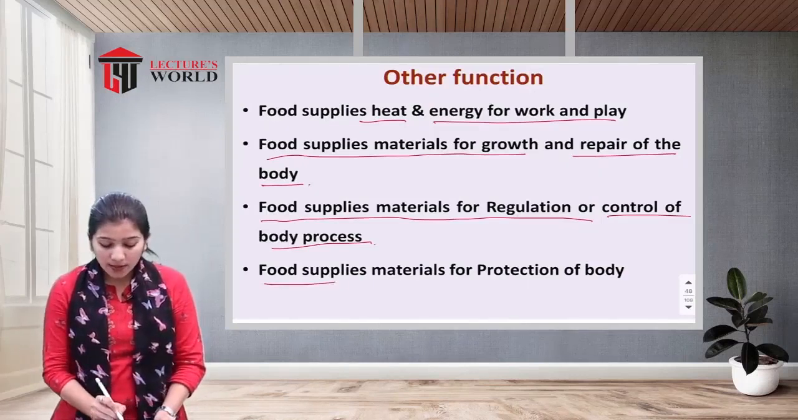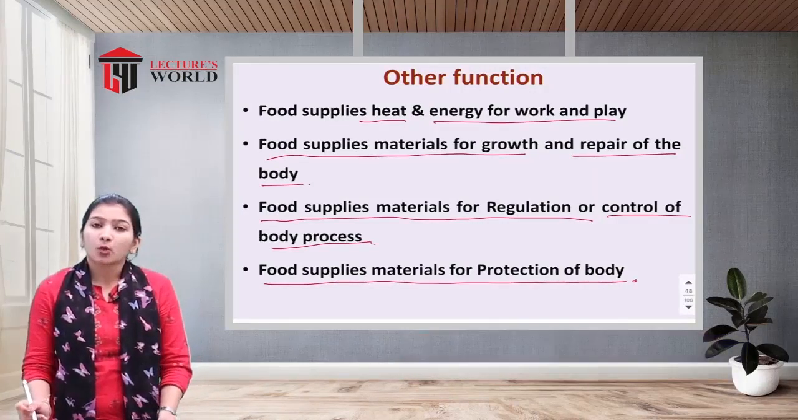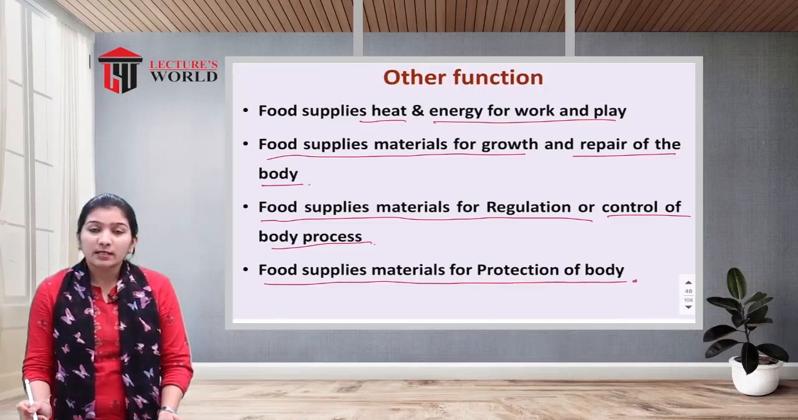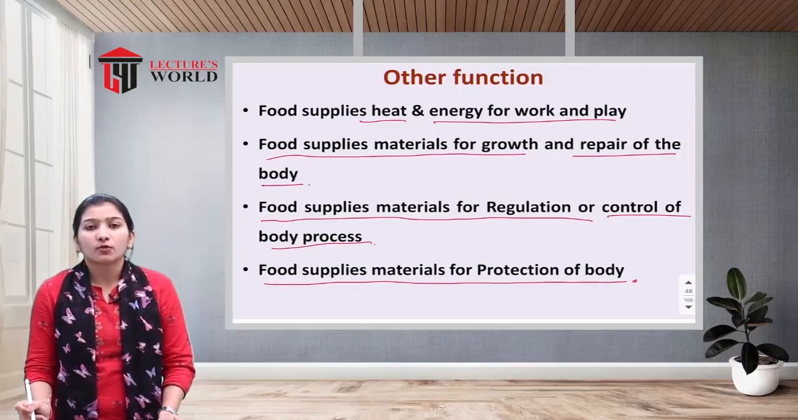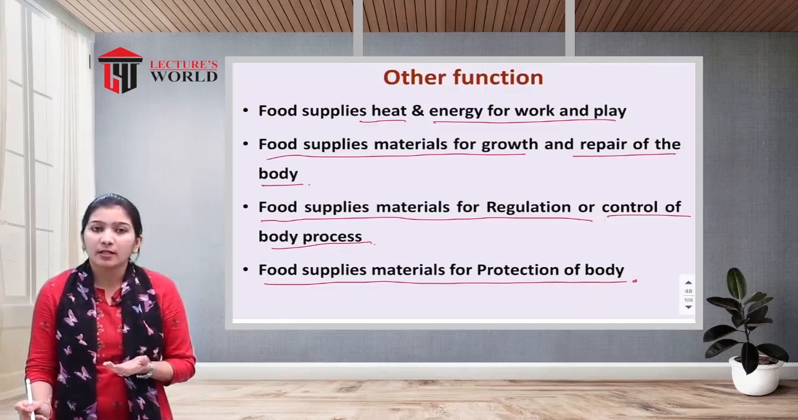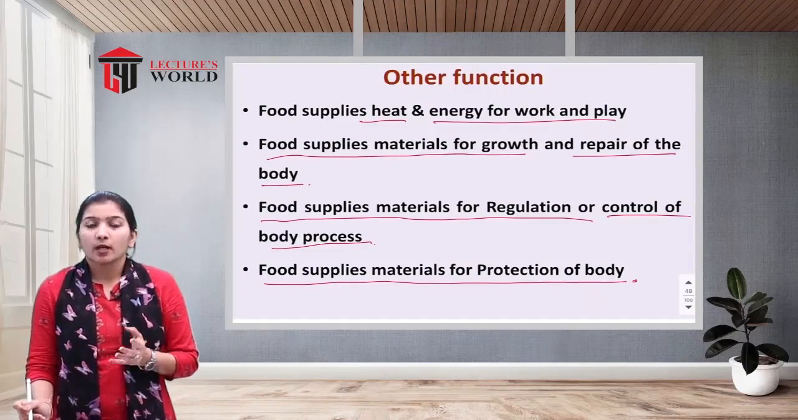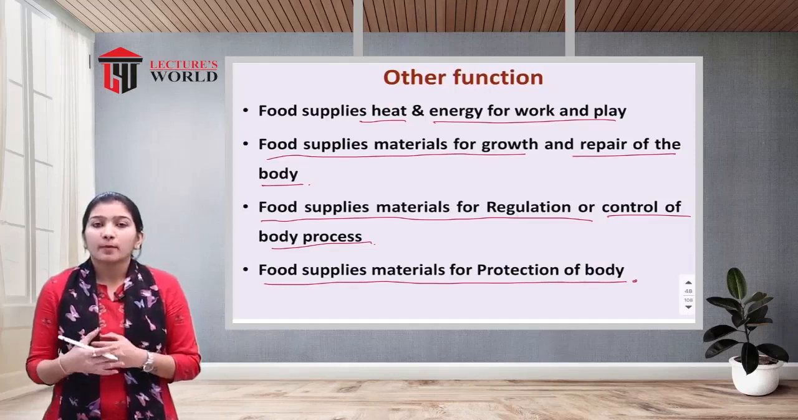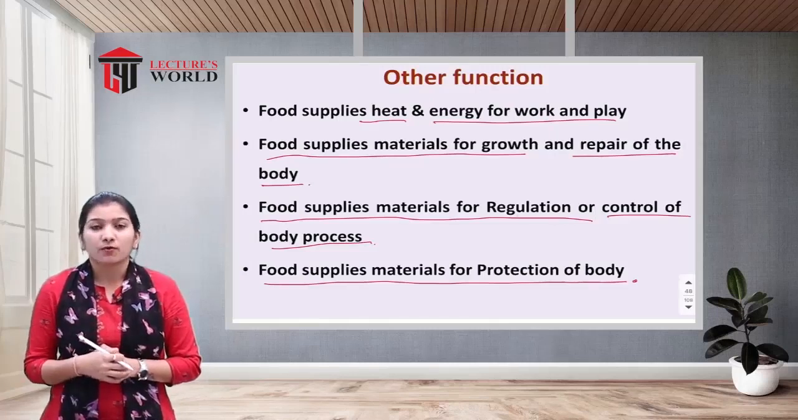And the last one, food supplies material for protection of the body. There are various protective and regulatory foods. Food helps us fight against various kinds of infections. If you have an adequate amount of nutrients in your body, your body will fight against infections. The antigen antibody reaction may take place and your body will protect you from the foreign body or the antigen. So these are the other functions of food.